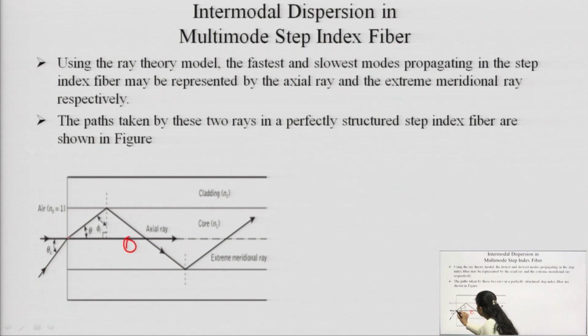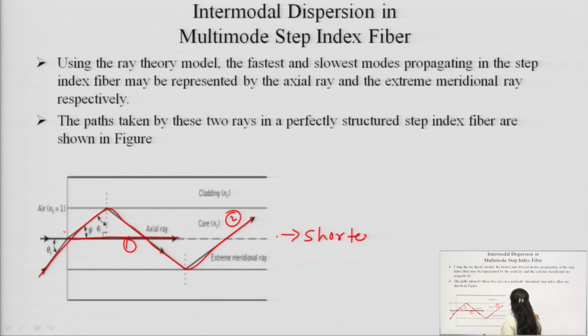This one, the straight ray, is called the axial ray, and the second one is called the extreme meridional ray. What is the difference between the axial and the meridional ray? Axial rays travel straight from one end of the core to the other end of the core. In this process, it takes the shortest path, because a straight line is followed here.